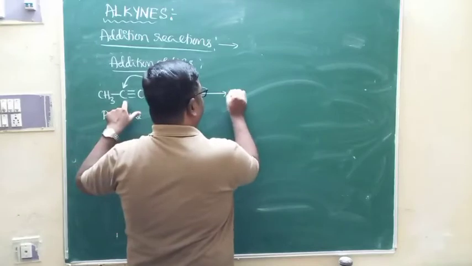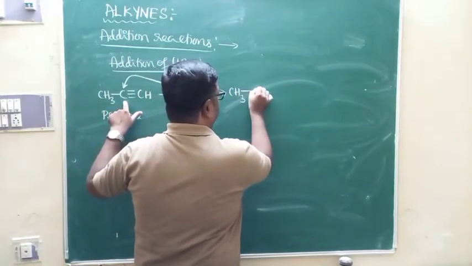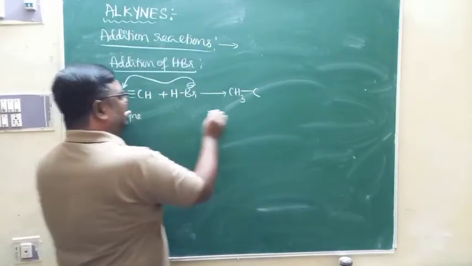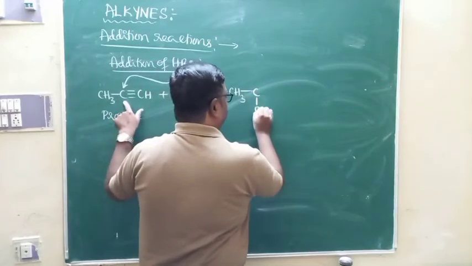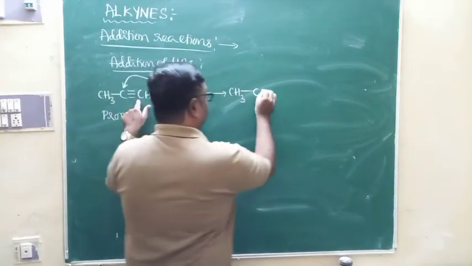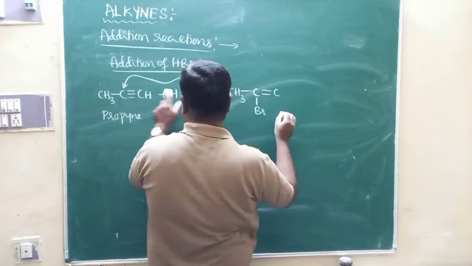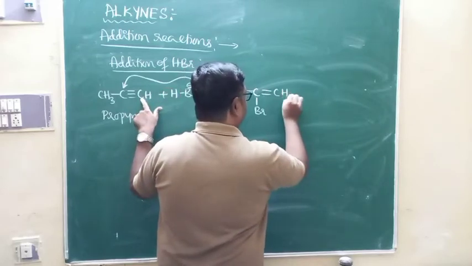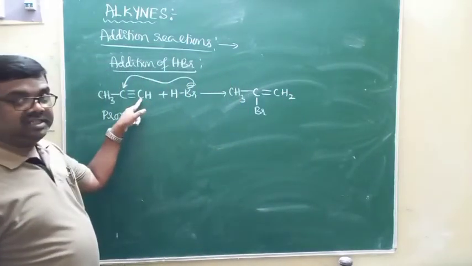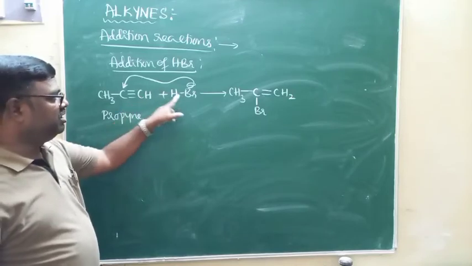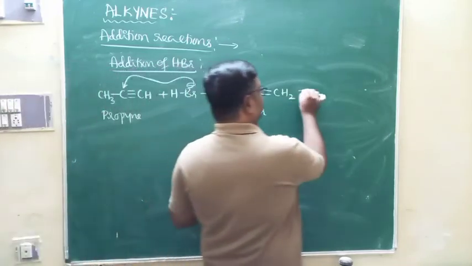So Br minus connects to the carbon and is attached with bromine. The triple bond is converted to a double bond, and hydrogen is attached to the CH, which becomes CH2. This is the addition across the triple bond according to Markovnikov's rule.